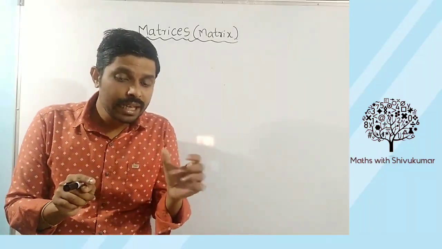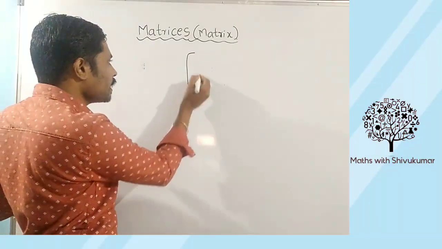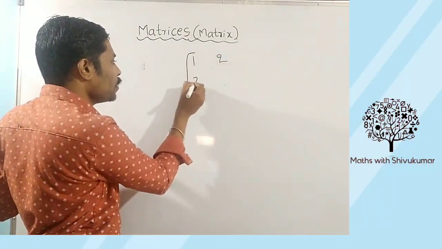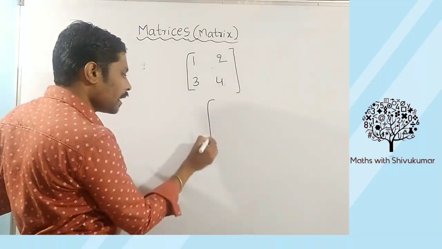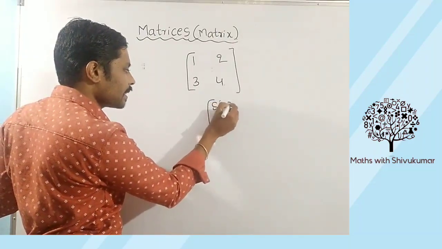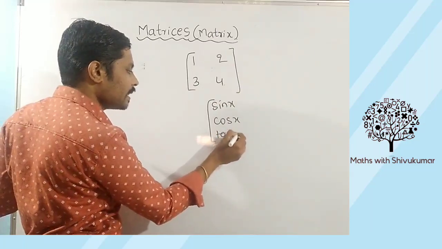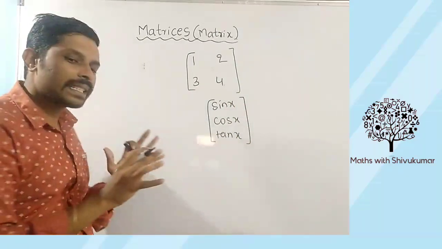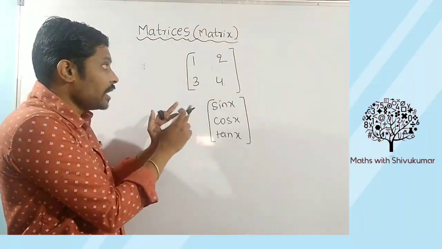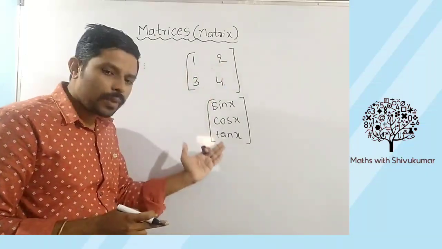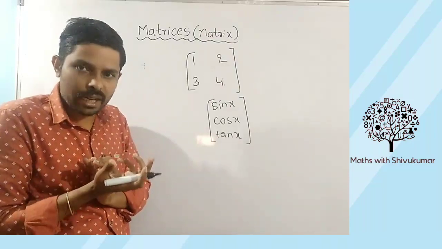It may be numbers, it may be functions. For example, if I arrange numbers in this rectangular way, 1, 2, 3, 4, it is called a matrix. Or if I arrange these functions, sin x, cos x, tan x, this is also a matrix. Very simple definition: it is a rectangular arrangement of numbers or functions. I hope the first definition is clear. What is the meaning of the matrix?